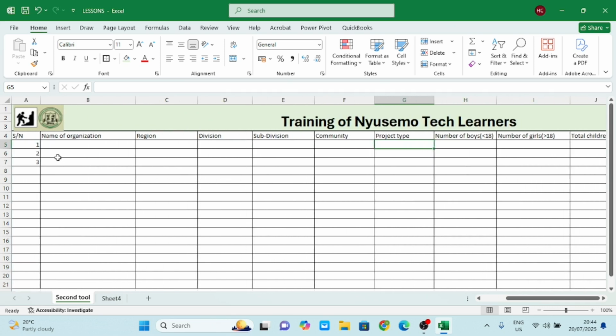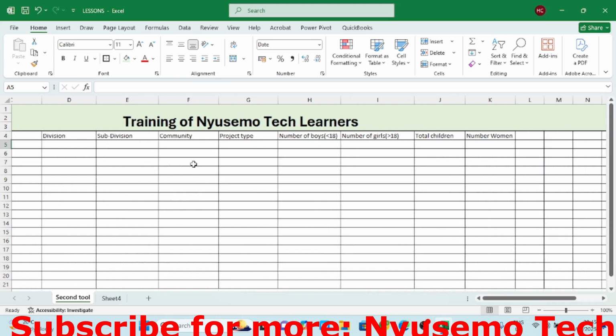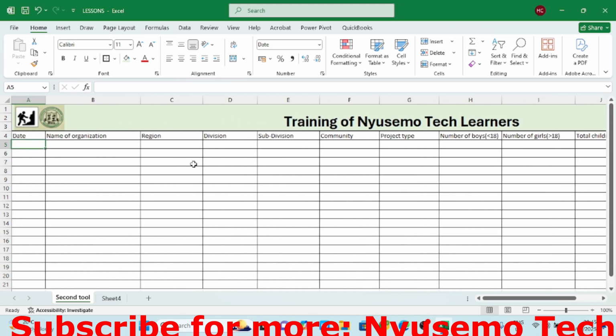And then here also there's something very important I've not shown you. Dates are very important. So here we can come and put date. As for dates, I want to make this sheet very simple. I don't want us to start going into data validation.